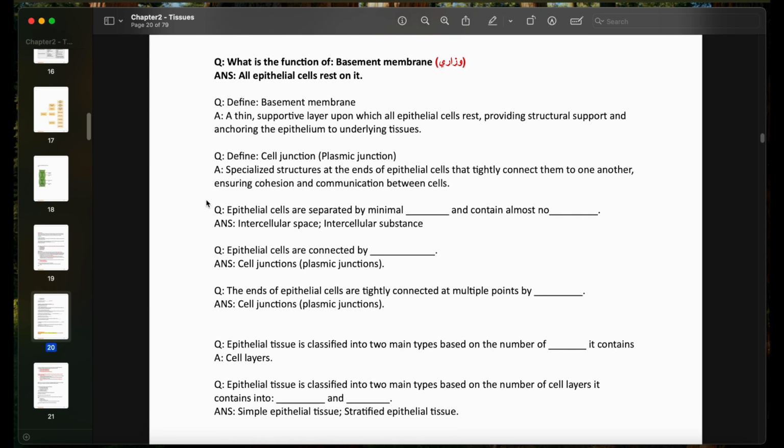Define cell junction or plasmic junctions. They are specialized structures at the ends of the epithelial cells that tightly connect them to one another, ensuring cohesion and communication between the cells. So the cells communicate with each other. They connect with each other through these junctions.